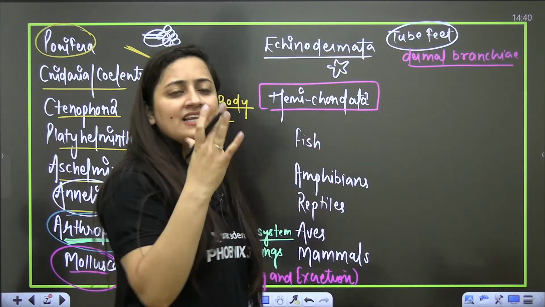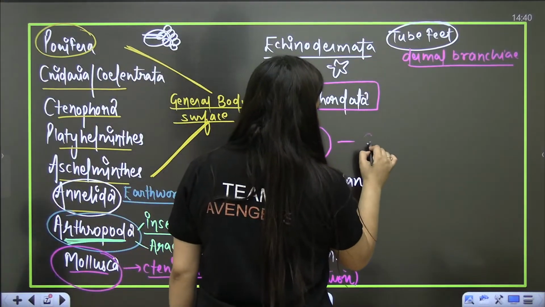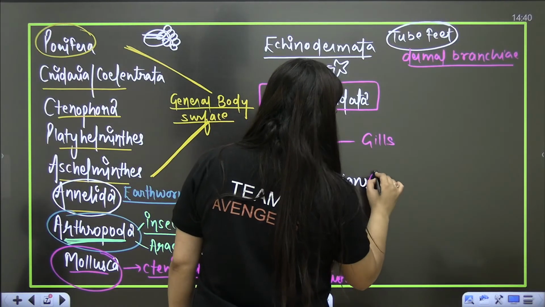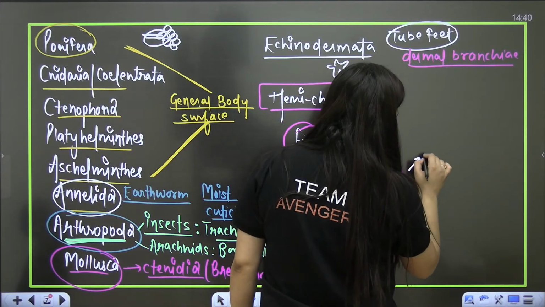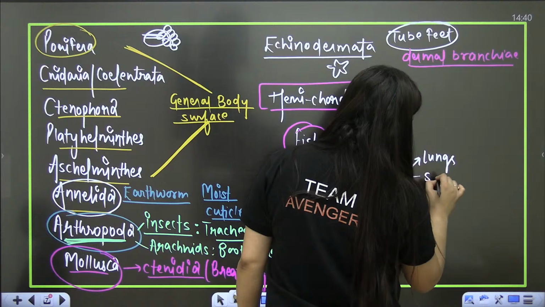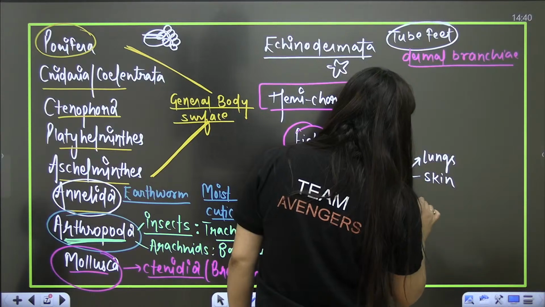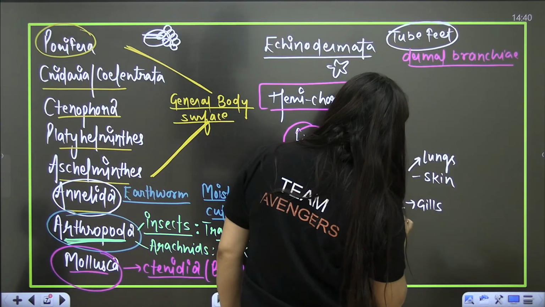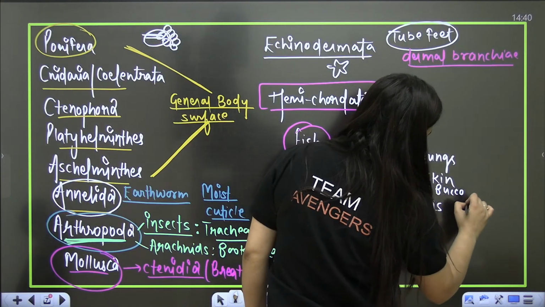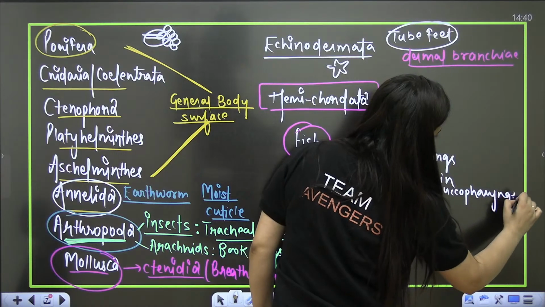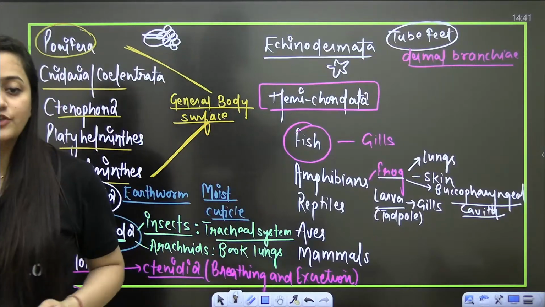Hemichordata have pharyngeal gill slits by which the exchange is done. In the case of fishes, we know that it is gills. Amphibians, let's take the example of frog. In the case of frog, we know that lungs and skin are used, and the larva, that is the tadpole, has gills. And in the case of frog, the buccopharyngeal cavity is also used for the exchange of gases. Understood?